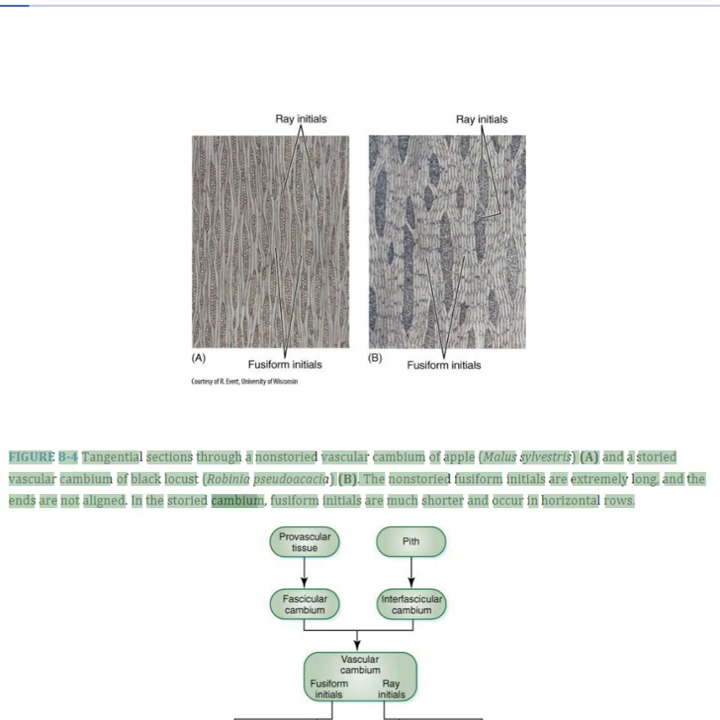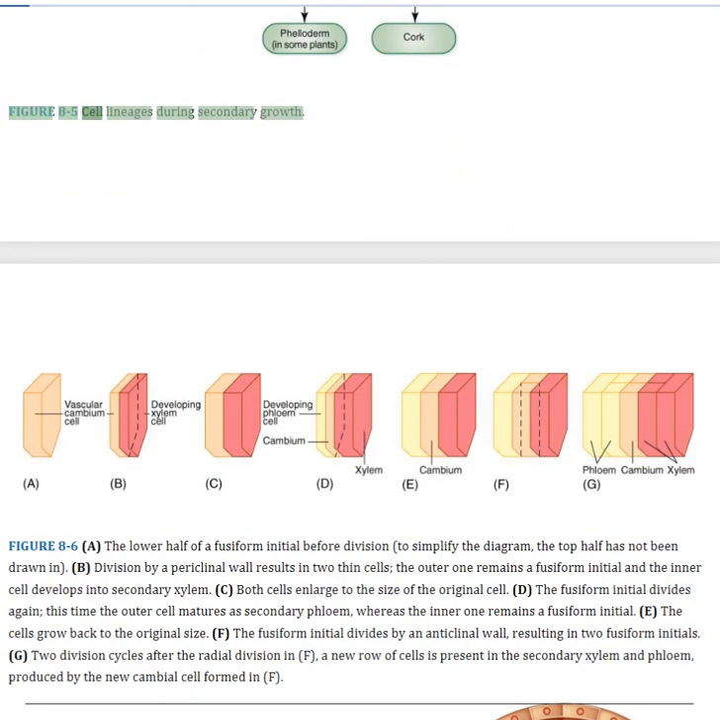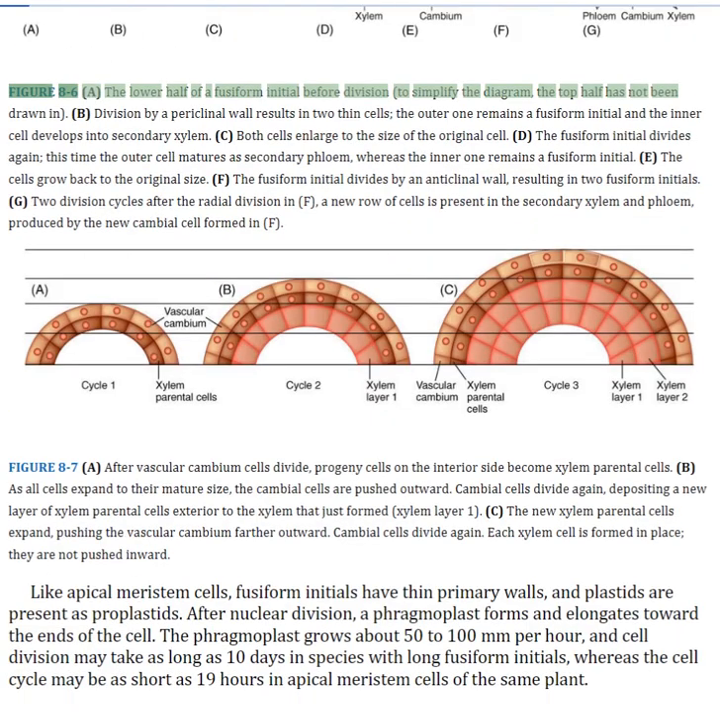In the storied cambium, fusiform initials are much shorter and occur in horizontal rows. Figure 8.5 Cell lineages during secondary growth. Figure 8.6 The lower half of a fusiform initial before division. To simplify the diagram, the top half has not been drawn in.